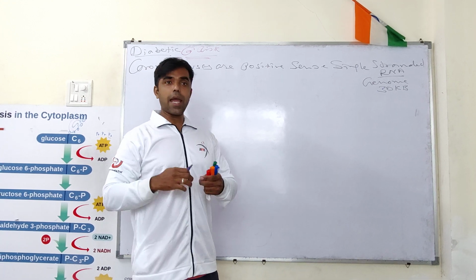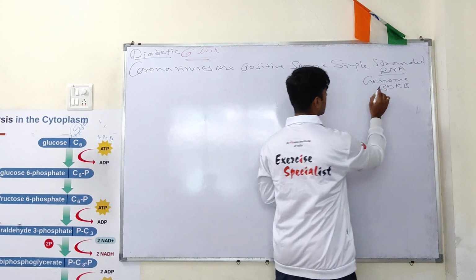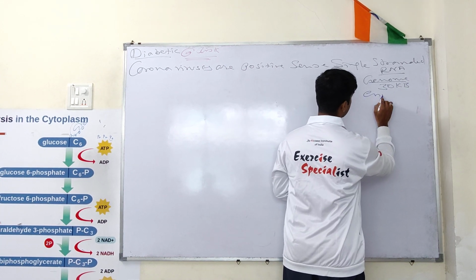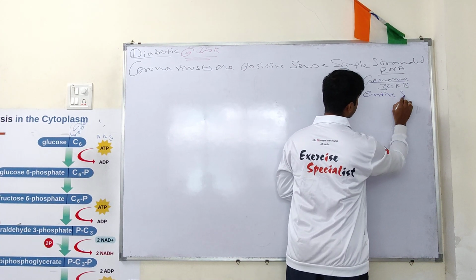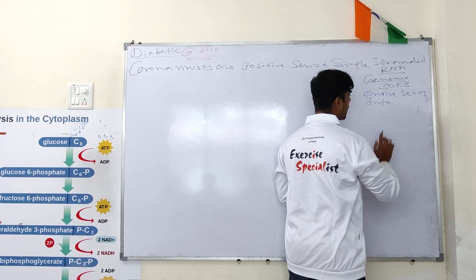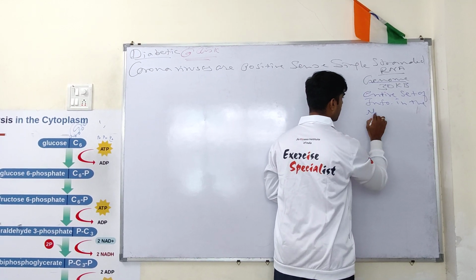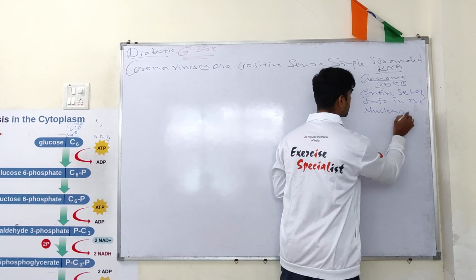Genome is an entire set of information in the nucleus.